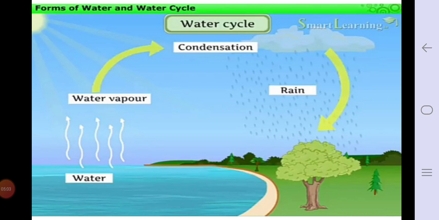And as we have seen, when we heat water, the water vapors form there. When you try to cool that water vapors, that again convert into water as a water droplet. So here the same process occurs. Water vapors are converted into clouds. They again, after cooling, fall down as rain, and this rainwater is again preserved in the ocean, seas, lakes, ponds, etc. So this water cycle goes on, and because of this water cycle, the water available on the earth is maintained at the